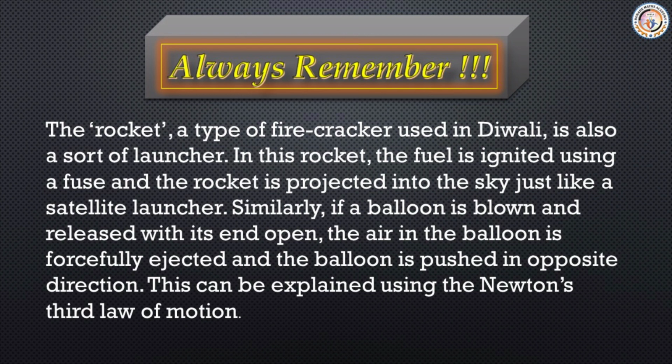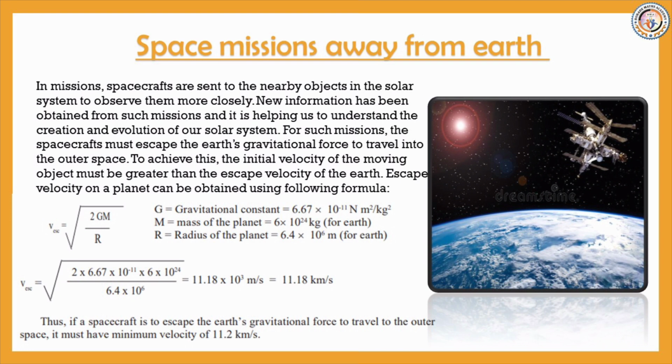Please always remember this. The rocket, a type of firecracker used in Diwali, is also a sort of launcher. In this rocket, the fuel is ignited using a fuse and the rocket is projected into the sky just like a satellite launcher. Similarly, if a balloon is blown and released with its end open, the air in the balloon is forcefully ejected and the balloon is pushed in the opposite direction. This can be explained using Newton's third law of motion. So, the fourth topic is space missions away from the earth.